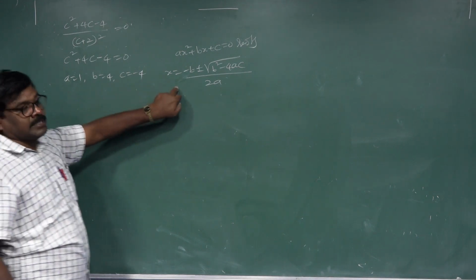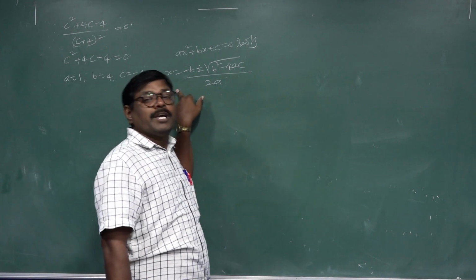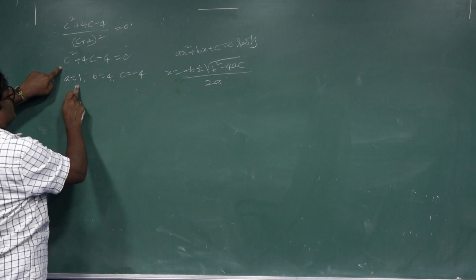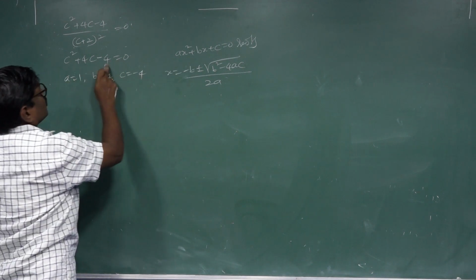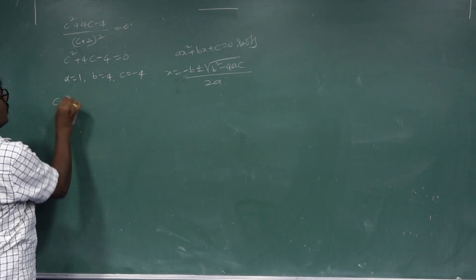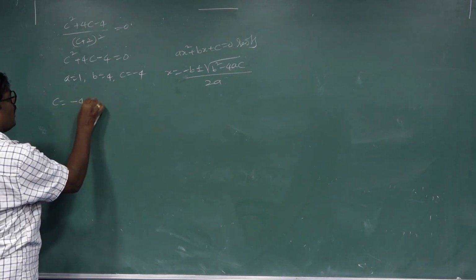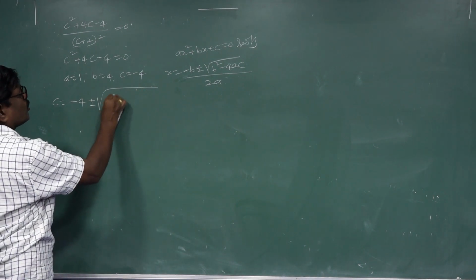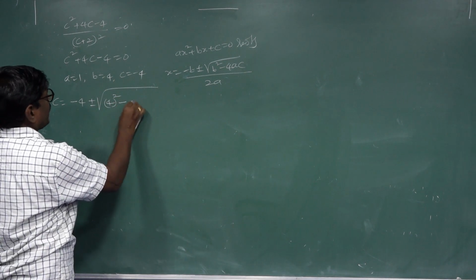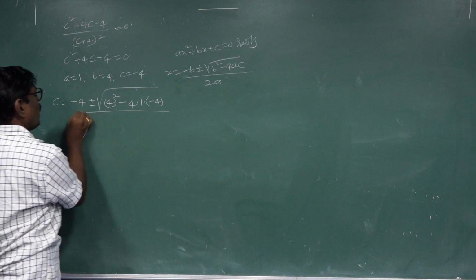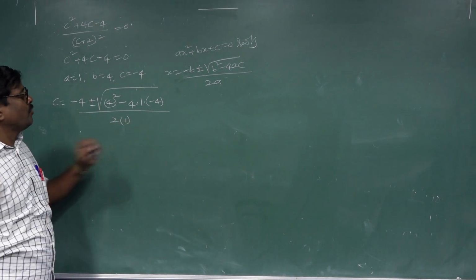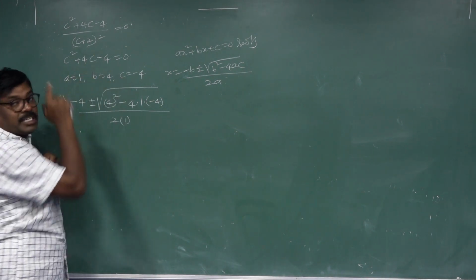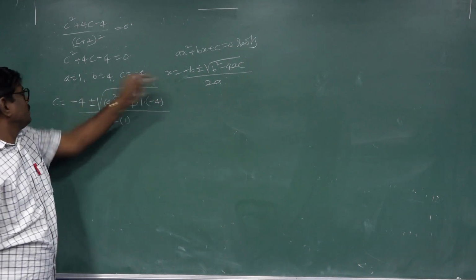The other method is this: x equal to minus b plus or minus under root of b square minus 4ac by 2a. Comparing this, a value is 1, b value is 4, c equal to minus 4. Then x equals minus 4 plus or minus under root of 4 whole square minus 4 into 1 into minus 4, by 2 into 1. A value is 1. Understand?